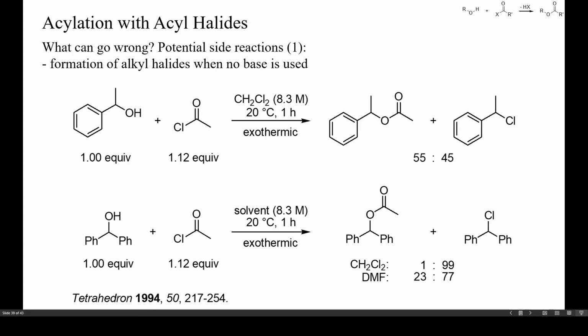Without bases, the reaction mixture will turn strongly acidic, and acid-sensitive starting materials or products may undergo further transformations. For example, alcohols that readily form carbocations under acidic conditions cannot be acylated with acyl chlorides in the absence of bases, because the products are readily transformed into alkyl chlorides or ethers by hydrogen chloride. The second example on this slide shows that DMF is actually a weak base that can prevent the acid-induced formation of carbocations, despite its ability to stabilize carbocations.